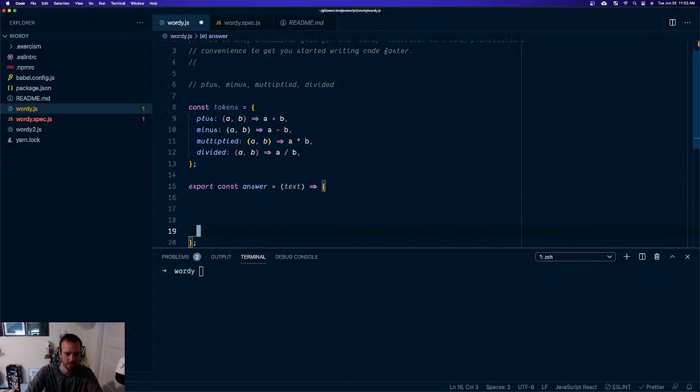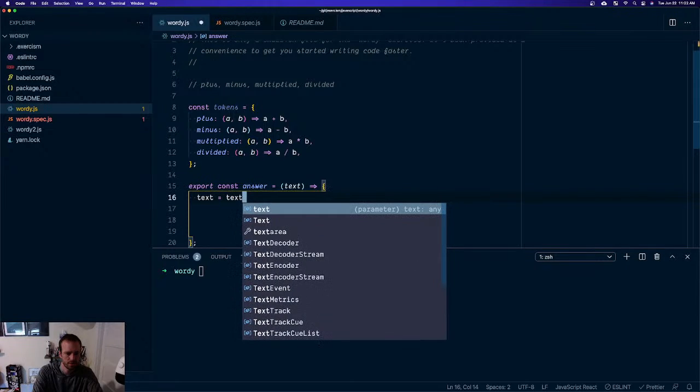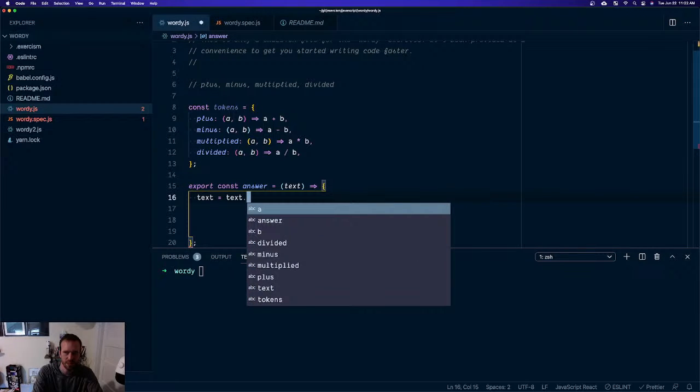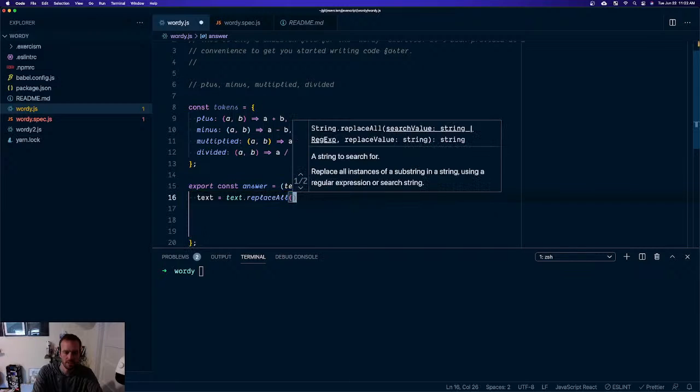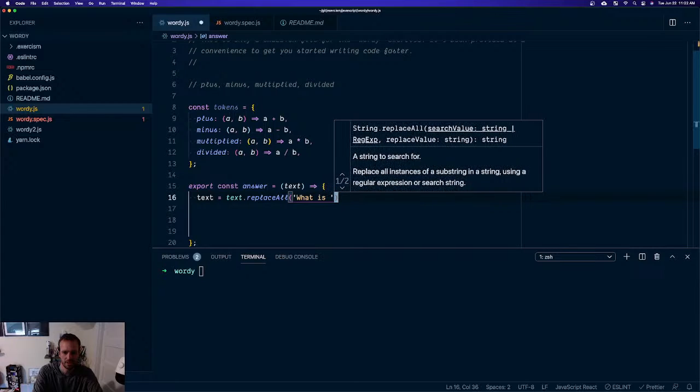Text. Let's clean the text first. Get rid of that beginning thing. Text equals, let's just do it the dirty way. I think there's a regex that would do this all in one. Replace all "what is", kill the space.